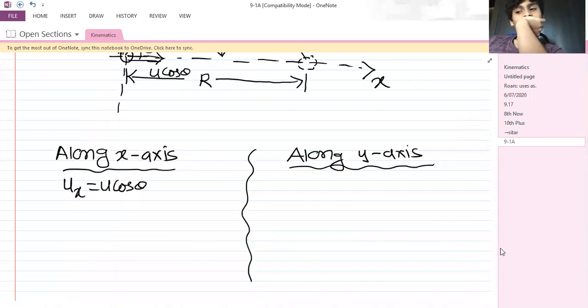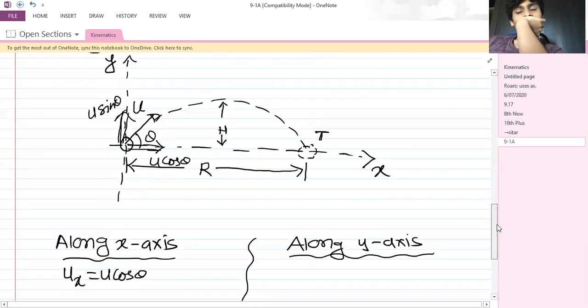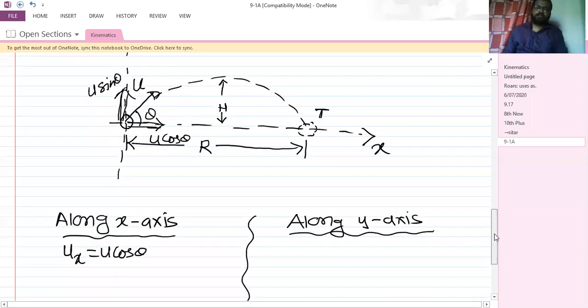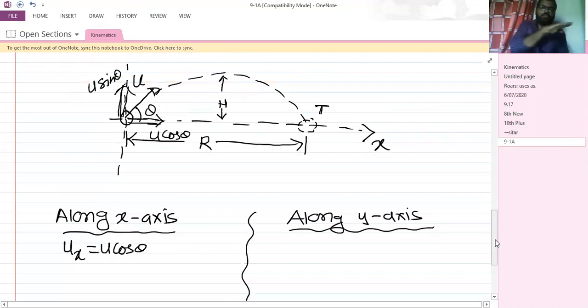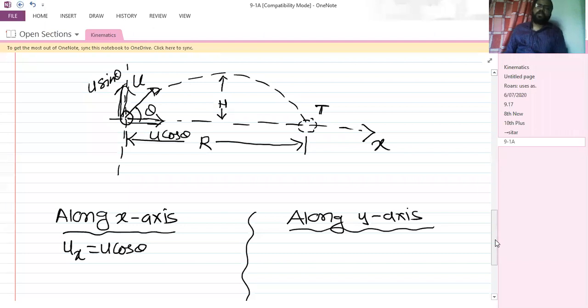Then I have the acceleration along the x-axis. Now tell me, along the horizontal direction on the surface of the earth, what is the acceleration which we have? 0. Yes, right. Very good, Kashyap, Sai.